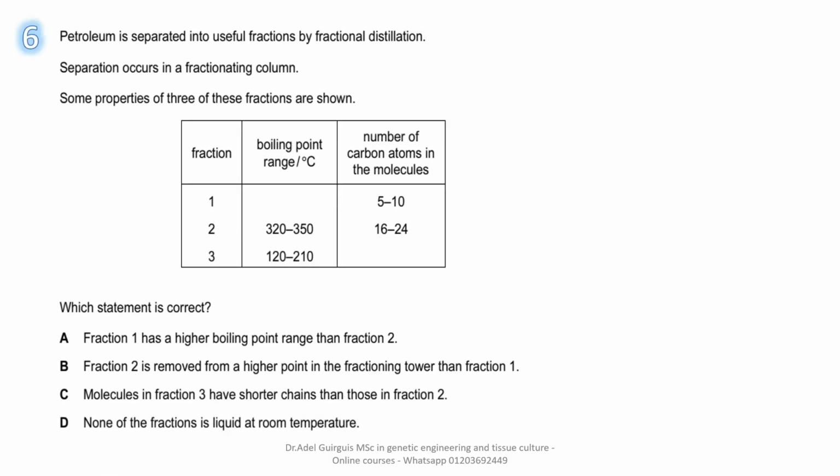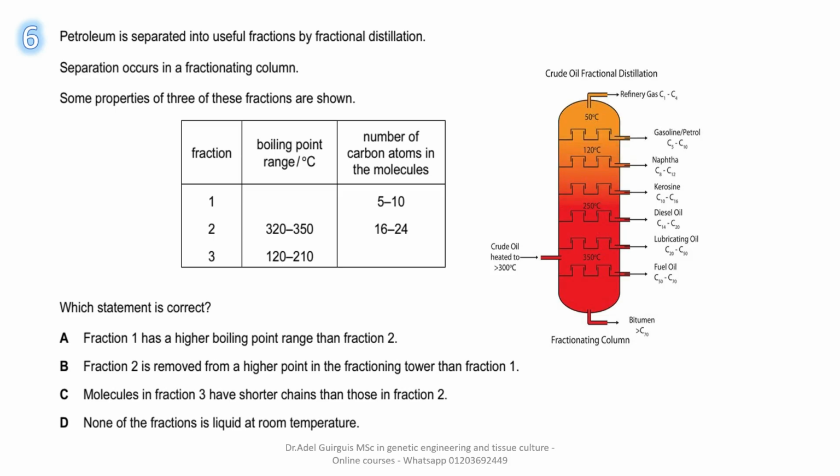Number 6. Petroleum is separated into useful fractions by fractional distillation. Separation occurs in a fractionating column like this one. Some properties of 3 of these fractions are shown. Fraction 1, 2, and 3, with their boiling points and the numbers of carbon atoms in each molecule. What's the relation between the number of carbon atoms and the boiling point? As we are going down through the fractionating column, the number of carbon atoms increases, to reach bitumen with the highest number of carbon atoms.